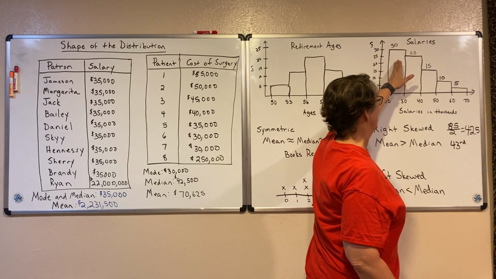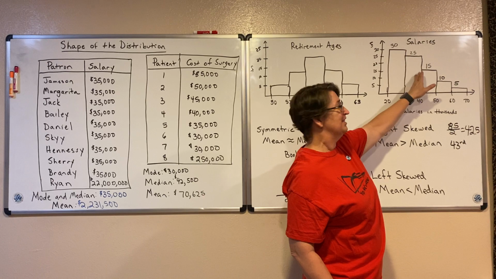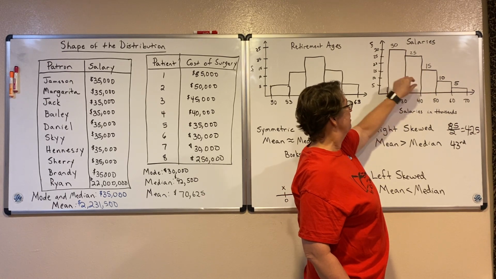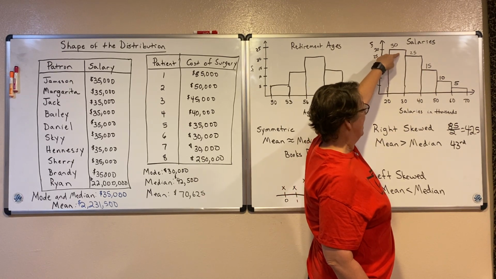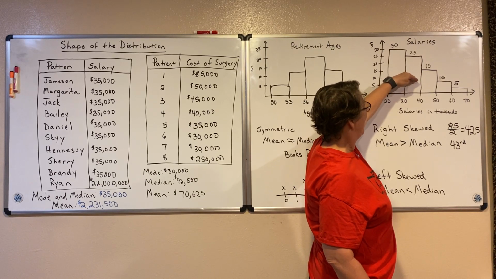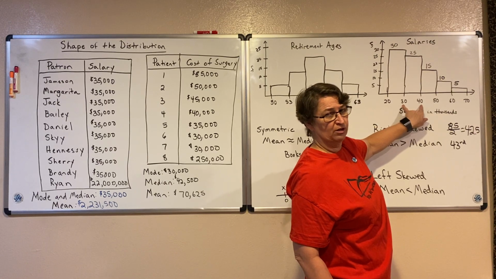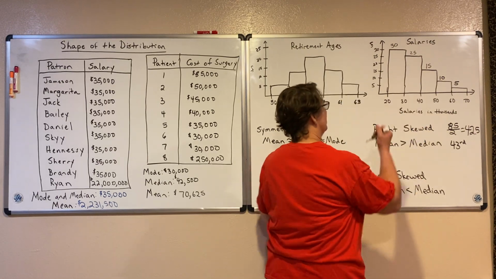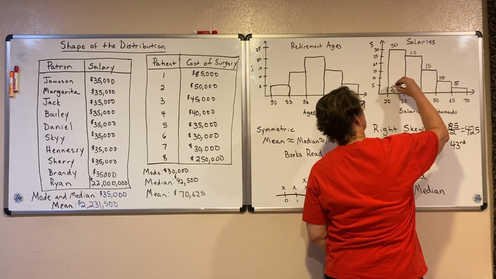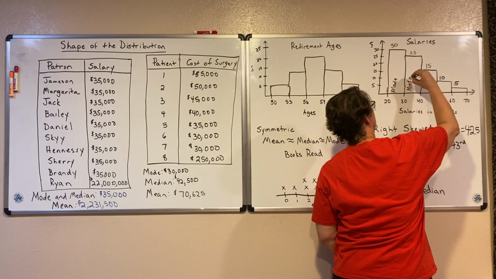Well, 30 of them are in here. So the 43rd one is going to be in this bin. 30 salaries that I write down are in here. The 43rd one is going to be in here. So my median is somewhere between 30,000 and 40,000. So my mode is in here. My median is somewhere in this bin.